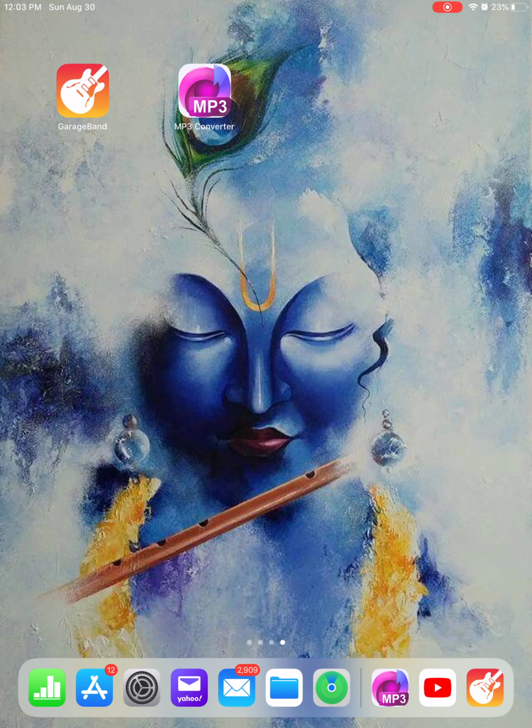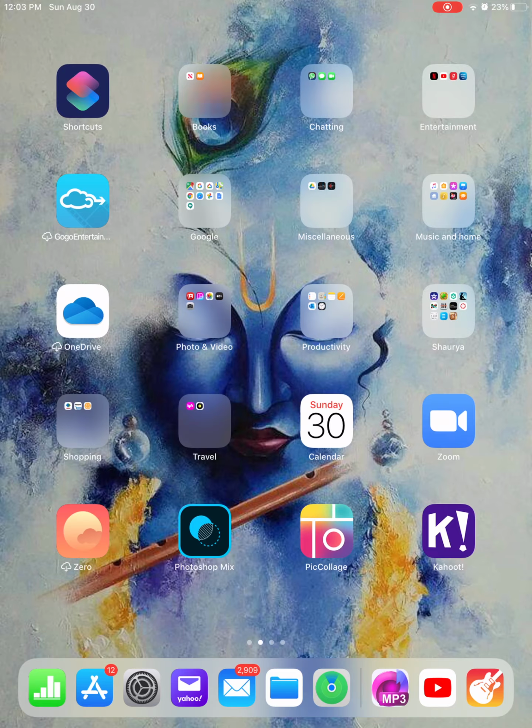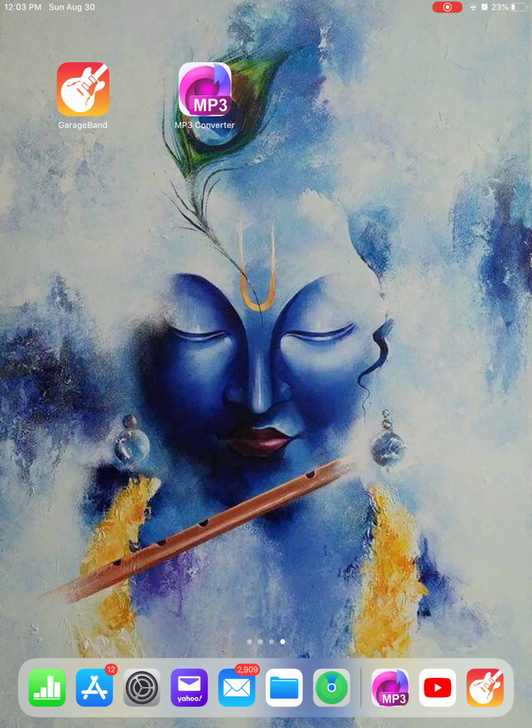So for this process, you're going to be needing 3 apps: GarageBand, MP3 Converter, and YouTube. So what you're going to want to do is choose a song from YouTube and then take a screen recording of it. I've already taken my screen recording, and the song I chose was Hedwig's Theme. So you could take a screen recording of that, or any other song you would like.